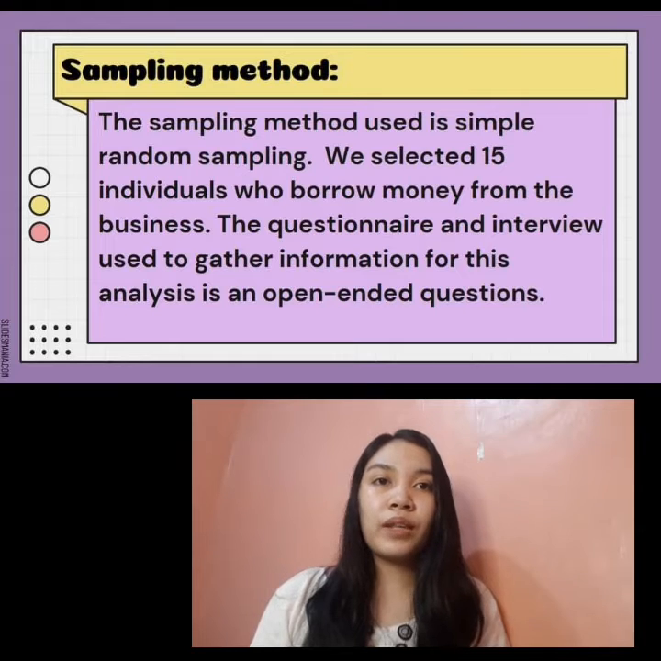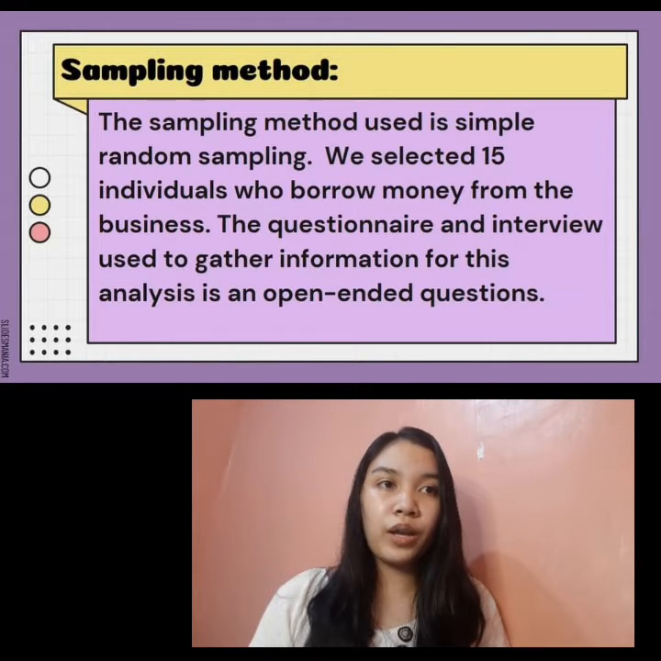The sampling method used is simple random sampling. We selected 15 individuals who borrow money from the business. The questionnaire and interview used to gather information for this analysis use open-ended questions.